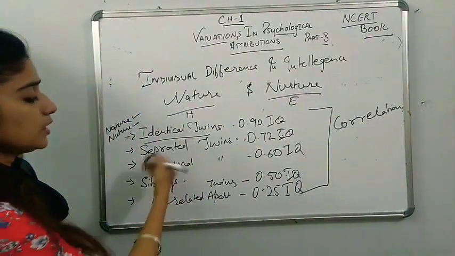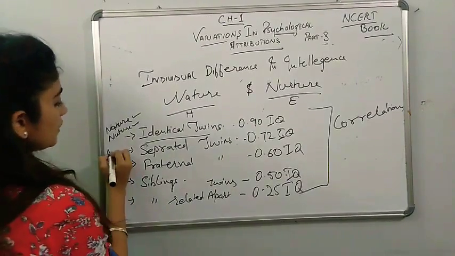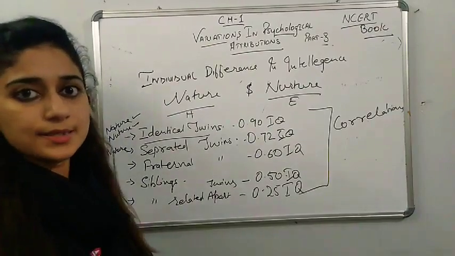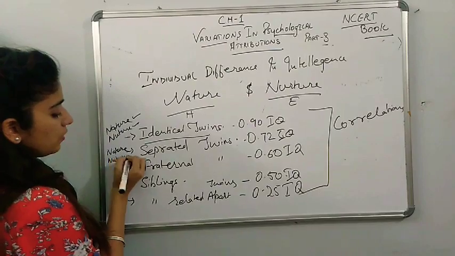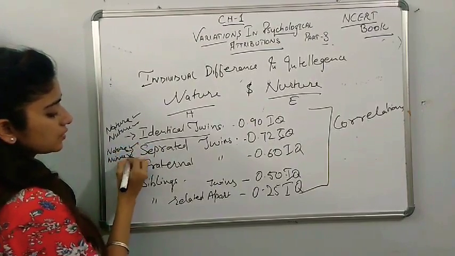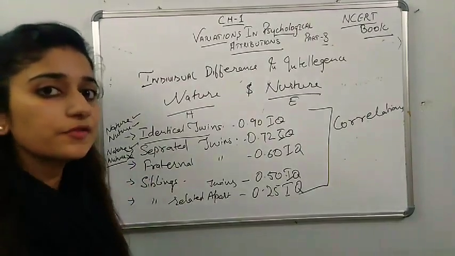Similarly, for separated twins, the nature is the same because their parents are the same, but the nurture differs. Nurture doesn't match; this is matched but this is not. Why? Because in nurture they differ.